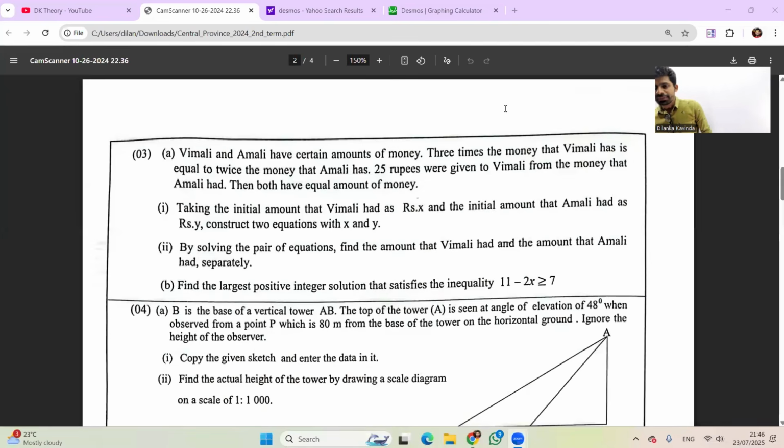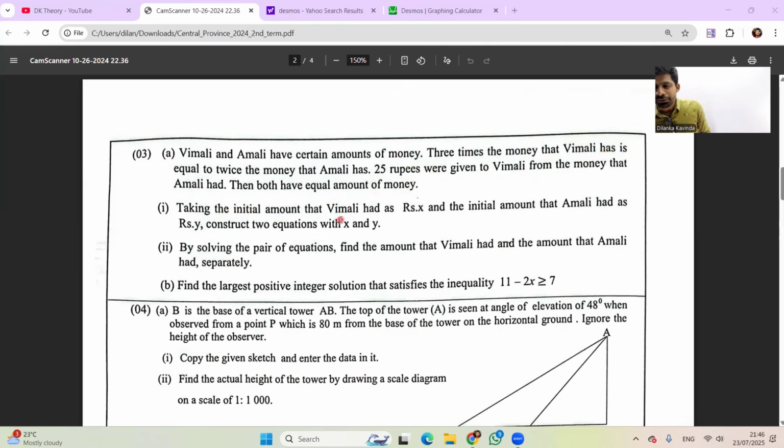Vimali and Amali have certain amounts of money. 3 times the money that Vimali has equals twice the money that Amali has. If 25 rupees were given to Vimali from the money Amali had, then both have an equal amount of money.